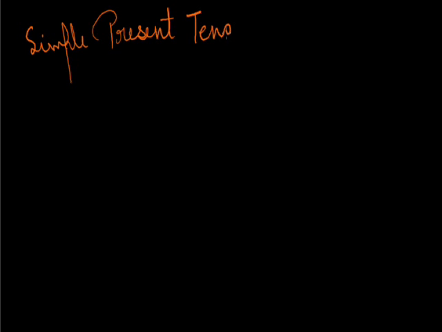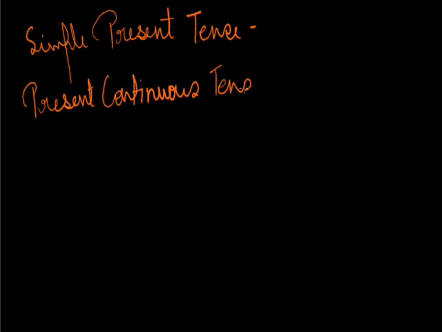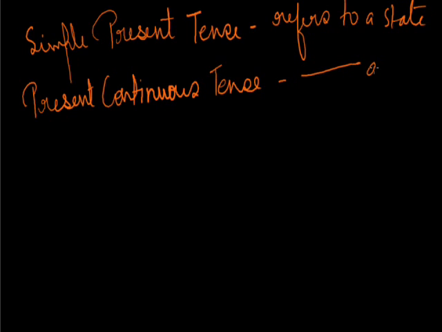Second, talking about the difference between simple present tense and present continuous tense. Speaking about the difference between the two, the first, that is simple present tense, refers to a state, and present continuous refers to an action.